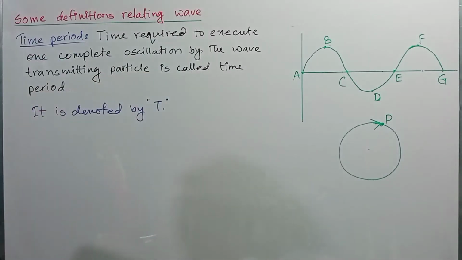Okay, dear student, now we see time period, that is the time required to execute one complete oscillation by the wave transmitting particle is called time period. It is denoted by capital T.